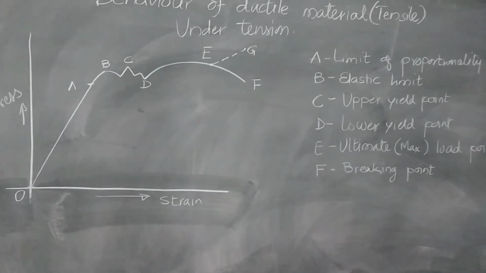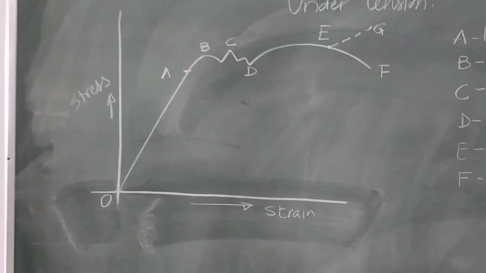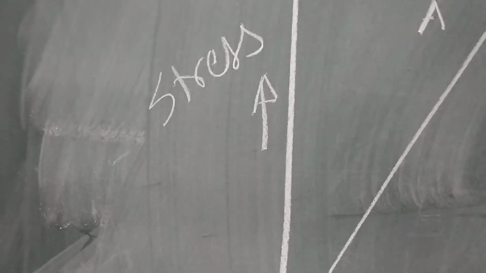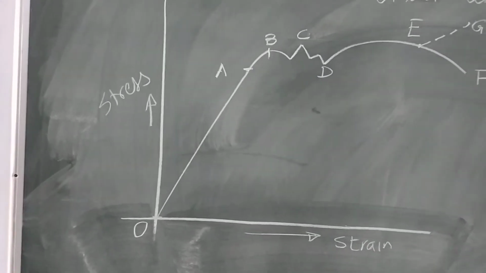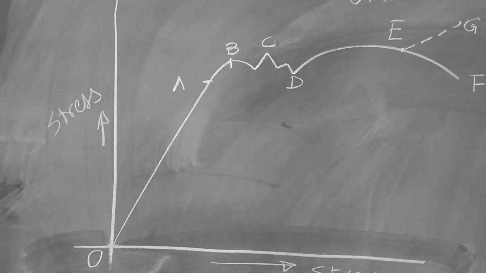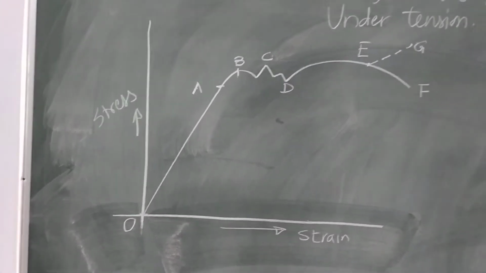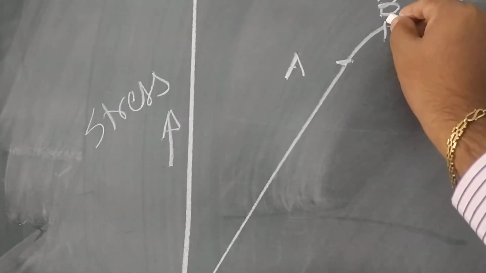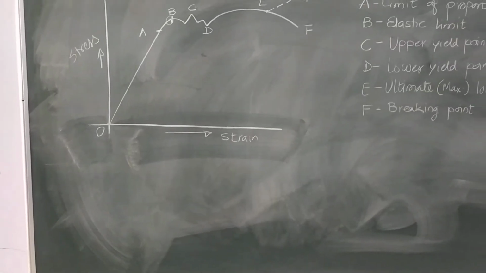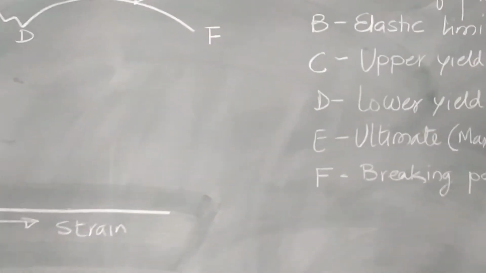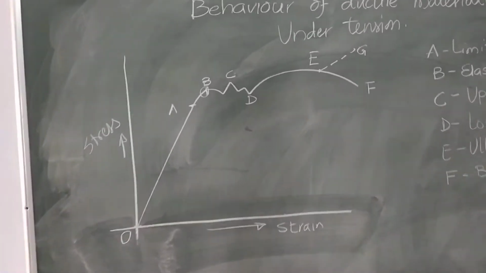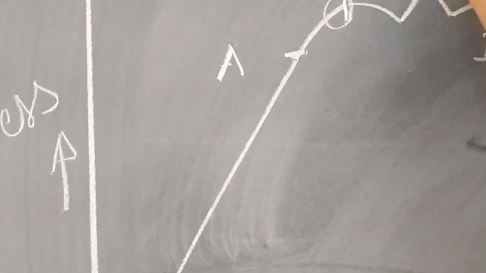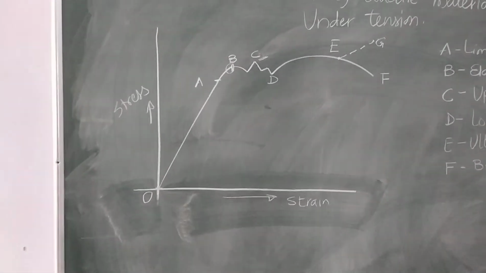B is the elastic limit. What is elastic limit? Till this point B, it is the elastic limit. After removal of force, the ductile material regains its original shape till this point B. C is the upper yield point. What is yield? Yield means to give up. To give up is a yield point, the upper yield point. C is the upper yield point.